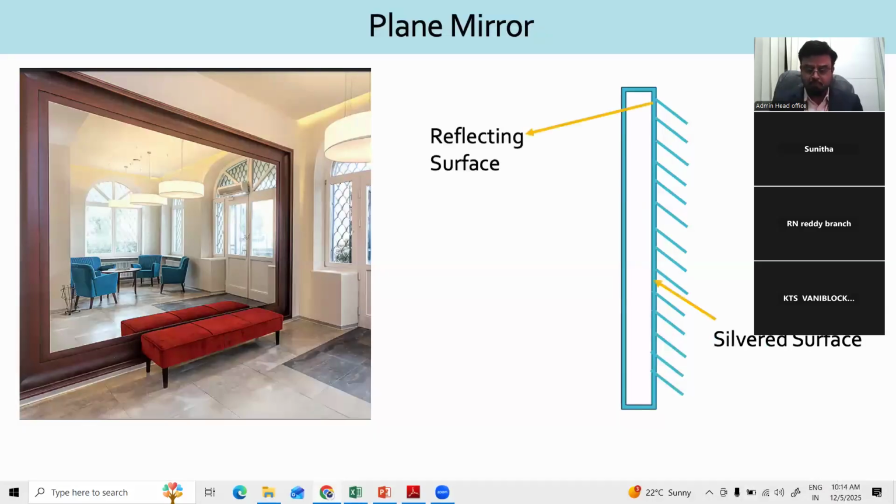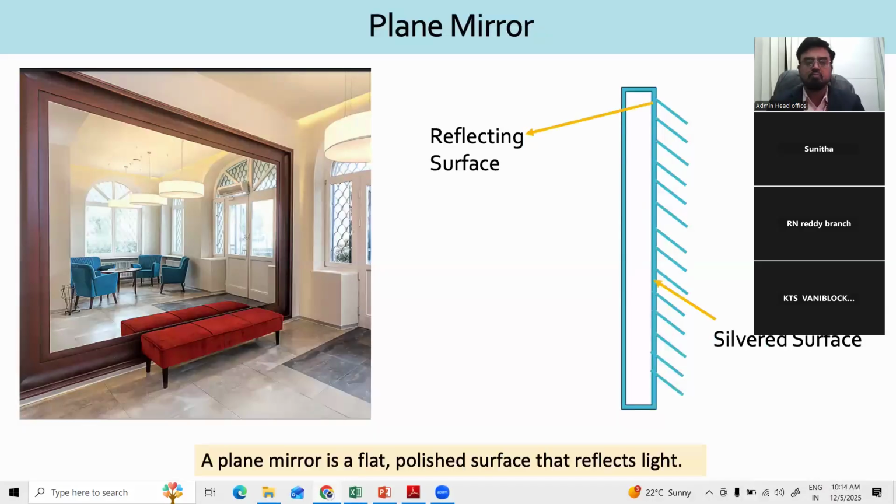The reflection happens from the silvered surface behind the glass. This is the type of mirror we use in our daily life, such as bathroom mirrors, dressing mirrors, and decorative mirrors in homes.